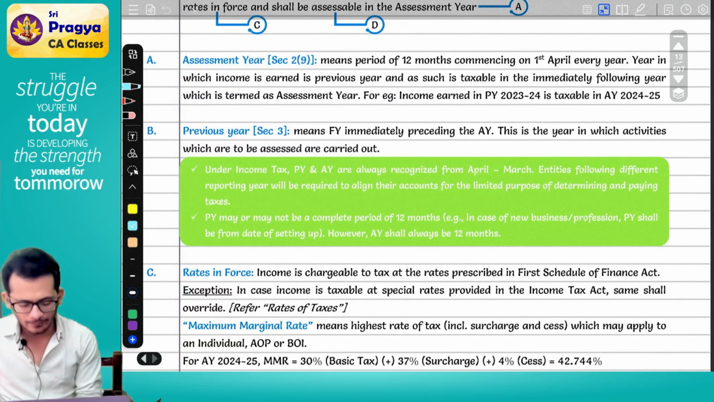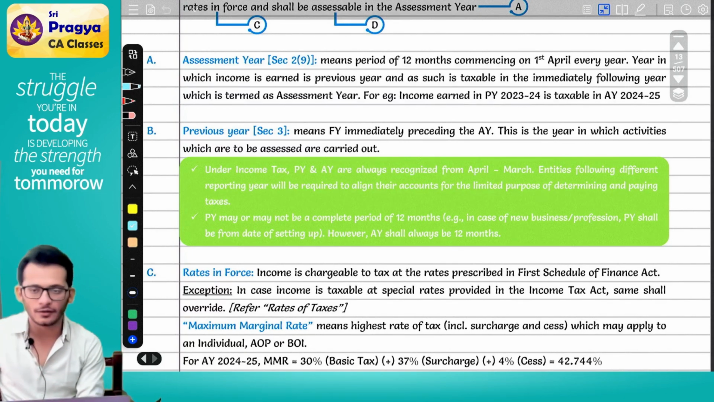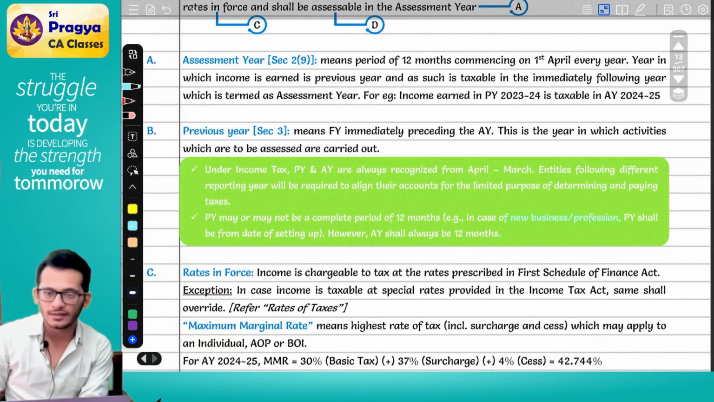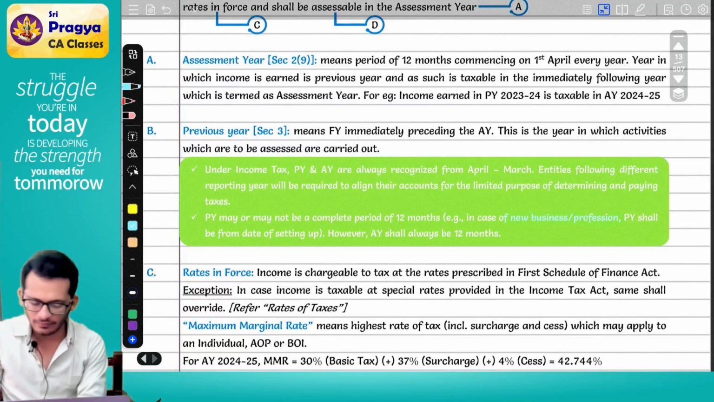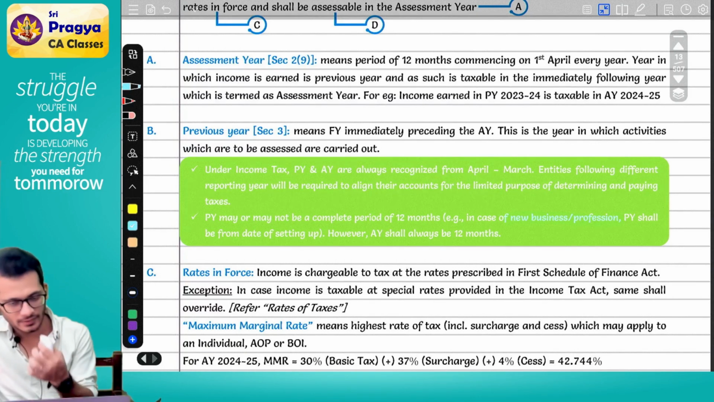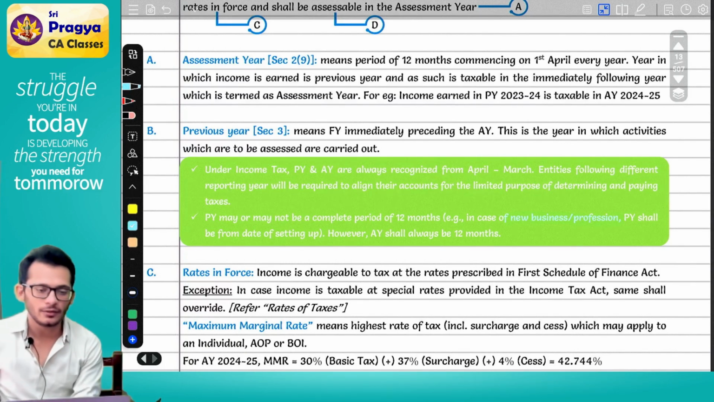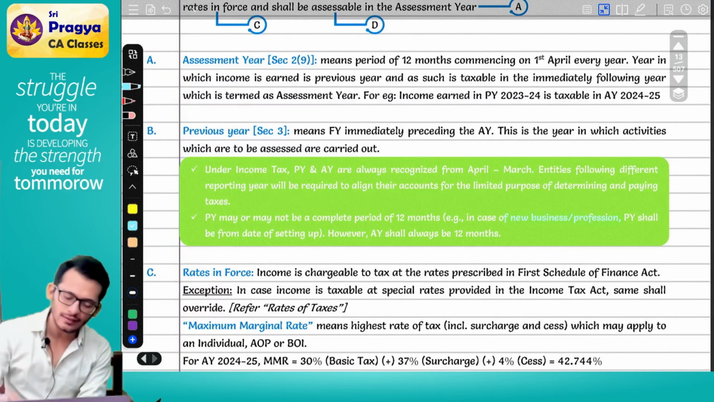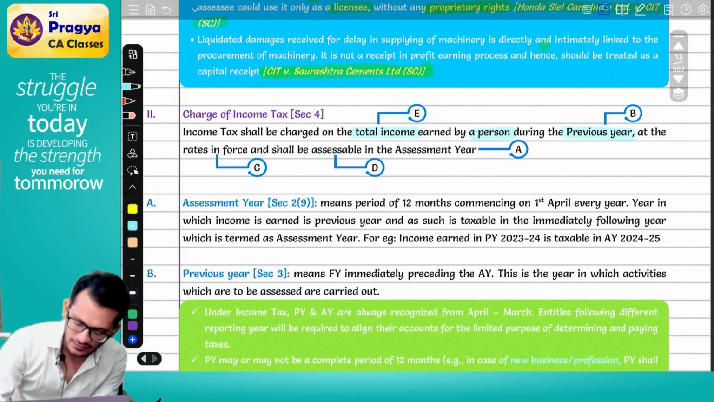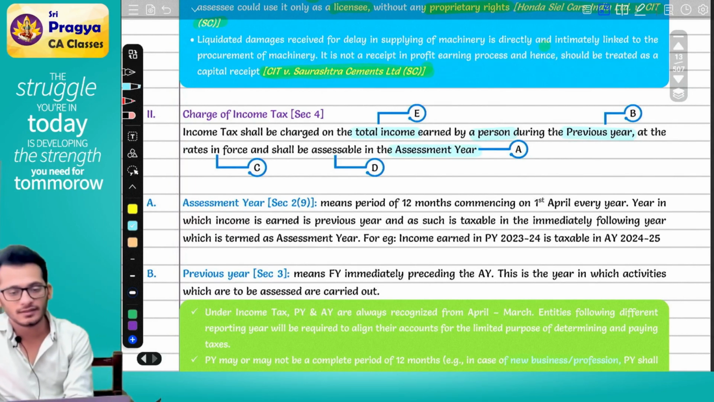Second, they are coming and saying previous year may or may not be for a period of 12 months. Example, in case there is a new business or a new profession, previous year shall be from the date of setting up. However, assessment year will always be for 12 months. Clear? Yes. With this, we have understood what is called previous year and what is called assessment year. Can we go forward? Yes.